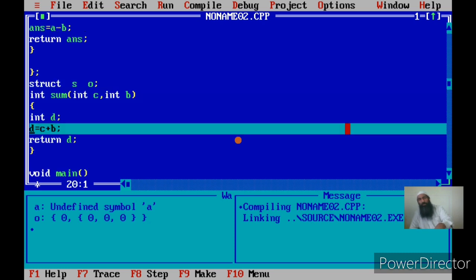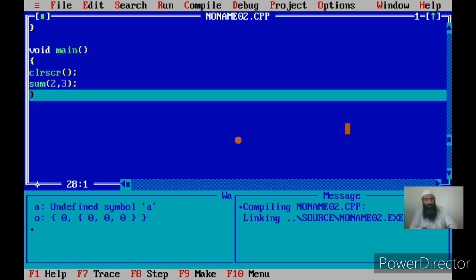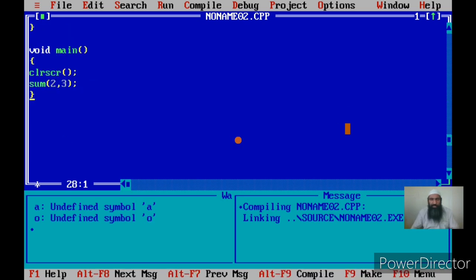This is how we did it earlier also. So once we call a function, who is calling this function? Main is calling, because the function call lies within the main. So main can access the sum. This is what we mean by accessing a function.